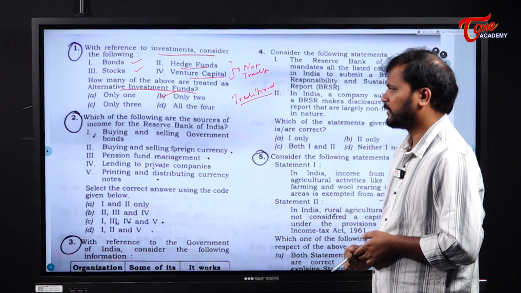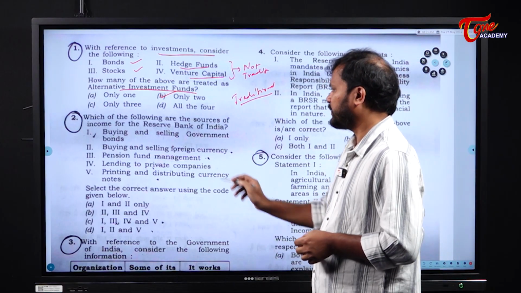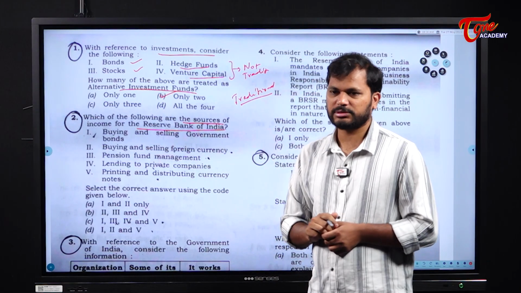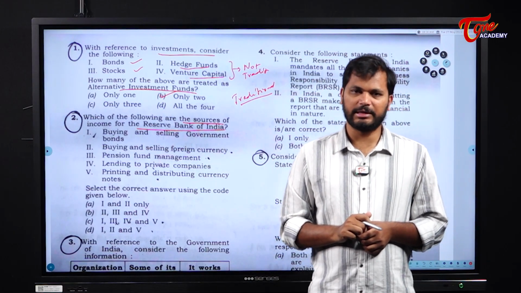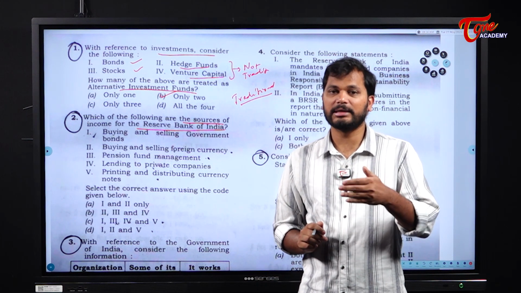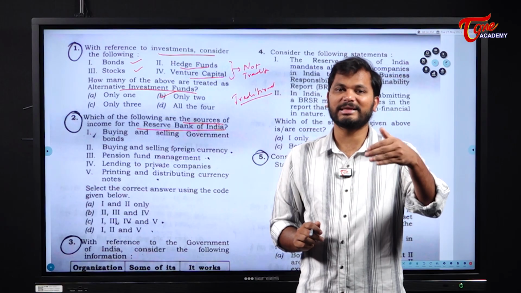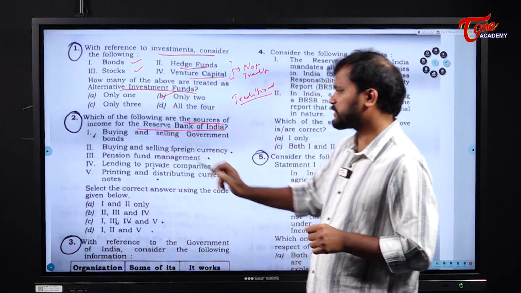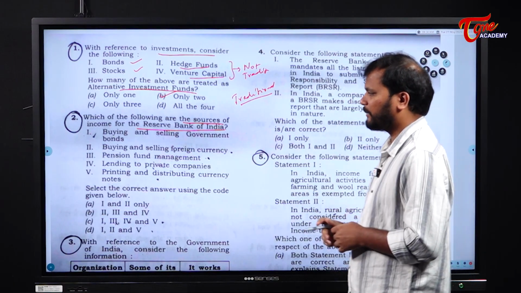Clear? Next, which of the following are the sources of income for the Reserve Bank of India? In what way does the Reserve Bank of India earn its profits or income? That is the question. The first option is buying and selling government bonds.